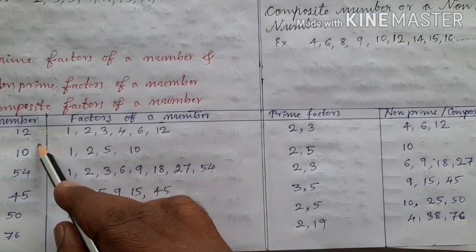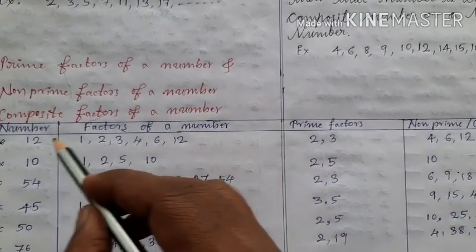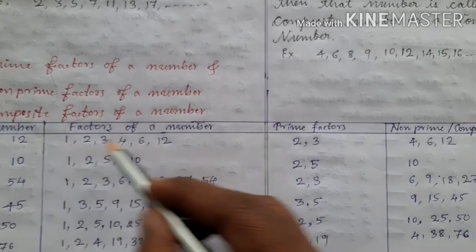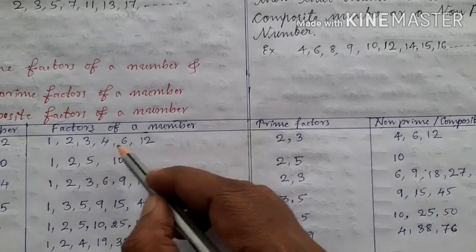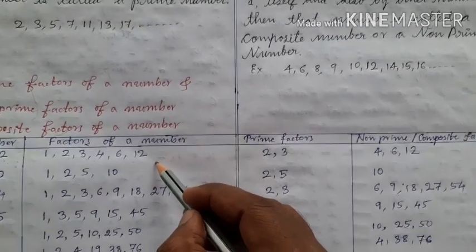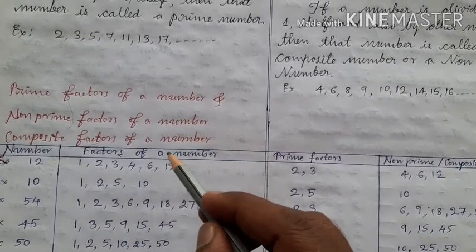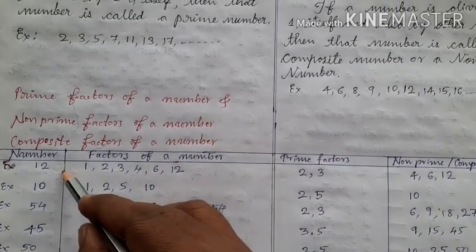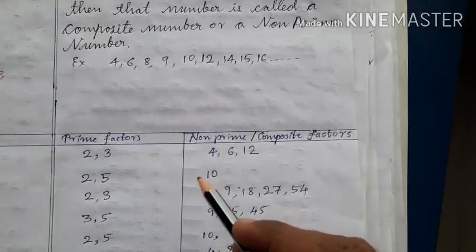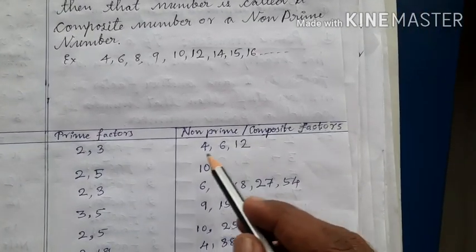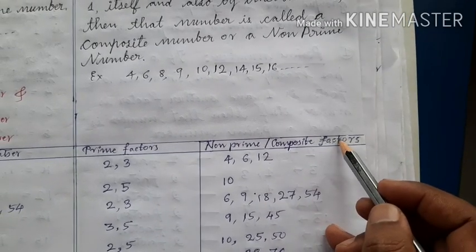Which are the prime factors of 12? 2 and 3. Why? They are prime numbers and factors of 12 also. That's why they are called prime factors. But the factors 4, 6 and 12 are not prime numbers. 4, 6 and 12 are only factors of 12 but not prime factors. So I call 4, 6, 12 the non-prime factors of 12 or the composite factors of 12.